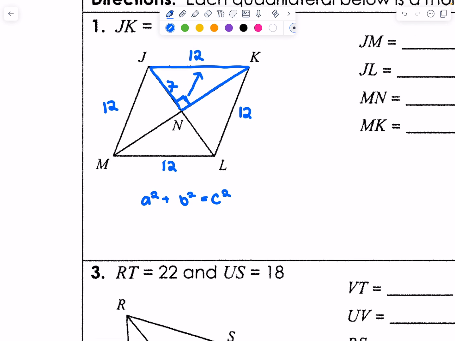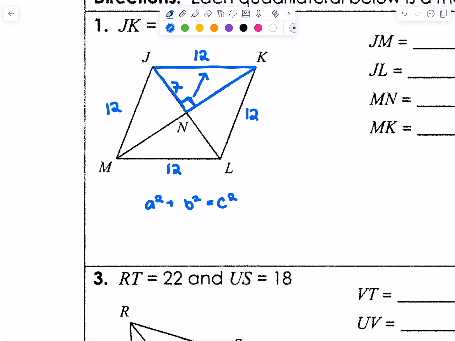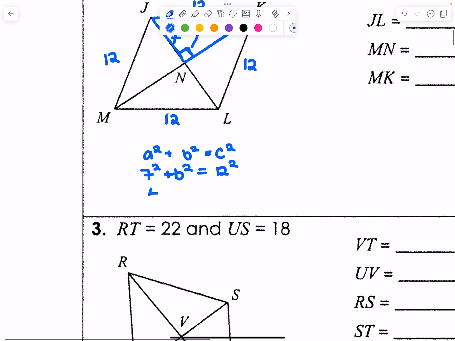You only really have to determine what is c. And if you're already thinking, that's easy, it's opposite the 90 degrees, you're right, it's 12. A and B doesn't matter. I'm just going to make 7 a and b will be my missing component, okay? So as I simplify, this is going to be 49 plus b squared equals 144. If this step is not necessary anymore, that's fine. Just subtract 7 squared from 12 squared. That's totally fine too. 144 minus 49 is going to be 95. So square root both sides.